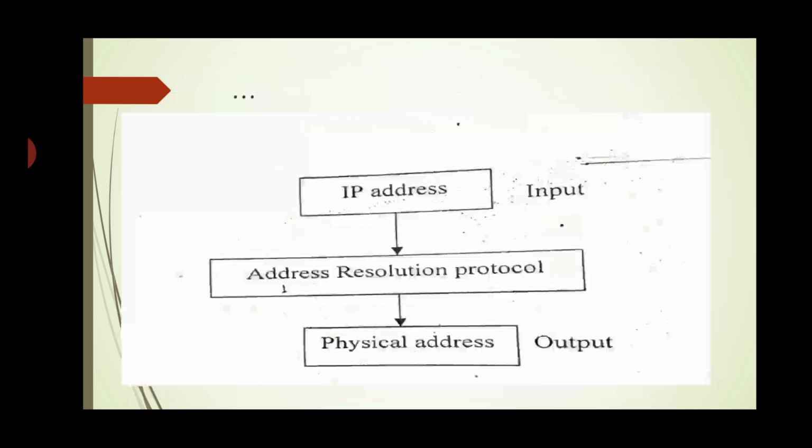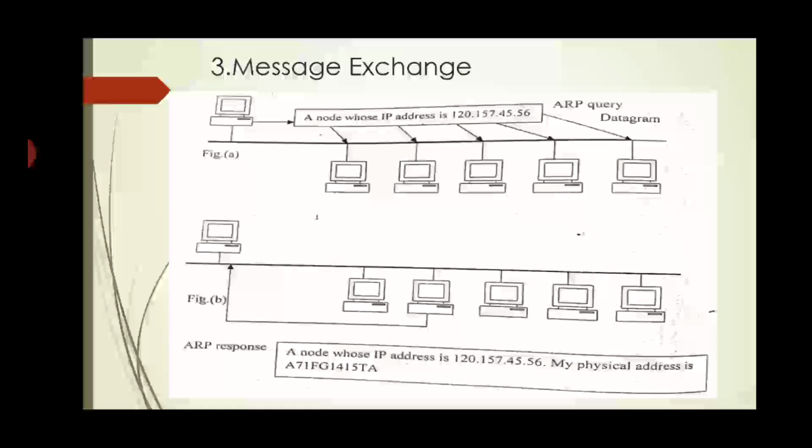So this one is the diagram for the ARP. We have to give the IP address as the input. Then using this protocol, they find the physical address for the corresponding IP address. So input is the IP address and output is the physical address. So how do they find this physical address?